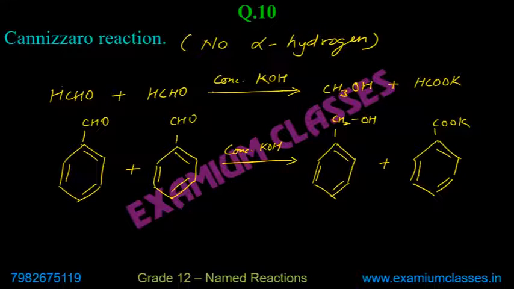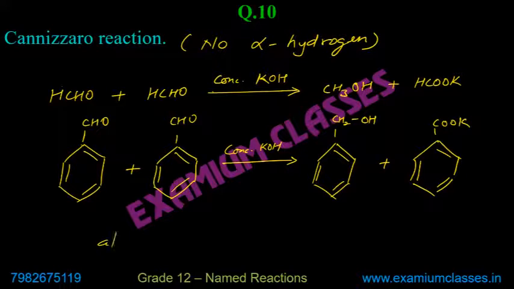So if you see in this particular case, one molecule of aldehyde is getting oxidized and one molecule is getting reduced. And you know, when it goes from aldehyde to alcohol, it is reduction. This is something you know, okay?